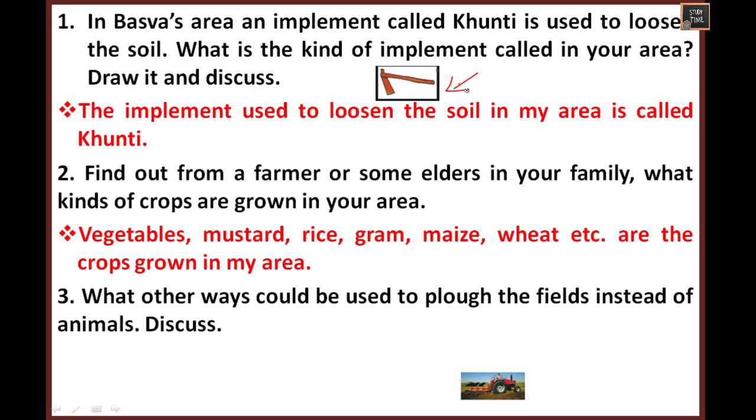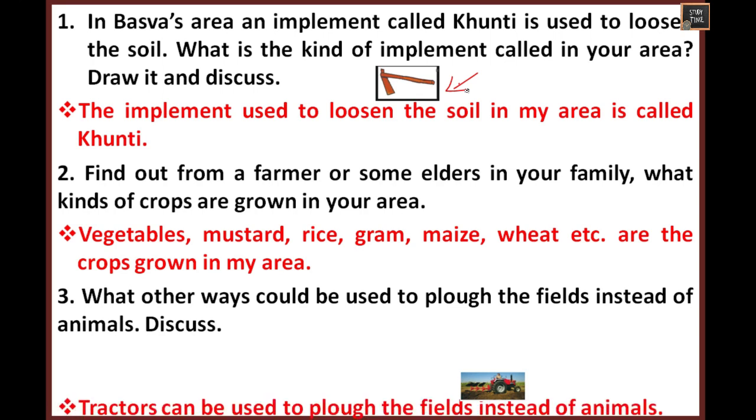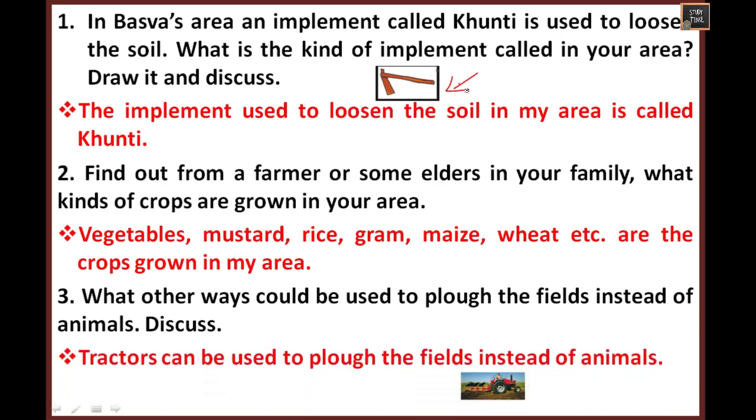Next question, what other ways could be used to plow the fields instead of animals? Usually we use animals to plow the fields. So what are the other ways that can be used? Tractors can be used to plow the fields instead of animals. Here the picture is given for reference.